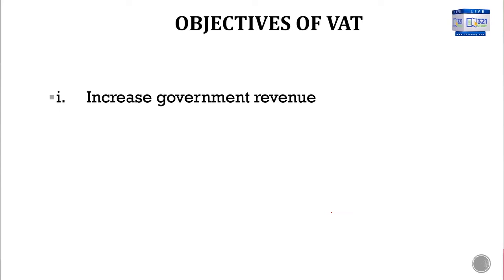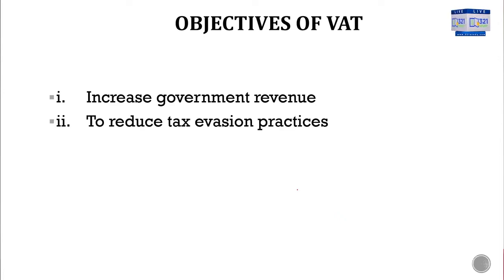Now, the next thing we look at is the objectives of VAT. The examiner will ask you to list or state the objectives of VAT. Of course, you know the main objective is to generate revenue, to increase government revenue. Government needs money, government wants to raise revenue, and one of those ways is VAT, value added tax. Number 2 is to reduce tax evasion. The second objective of VAT is to reduce what? Tax evasion. It is a kind of deduction at source.